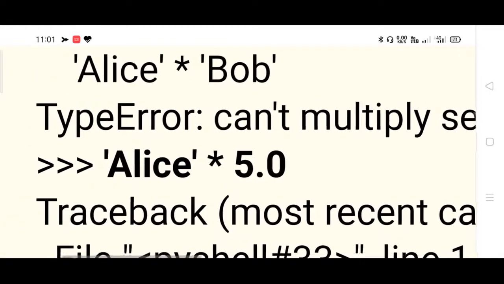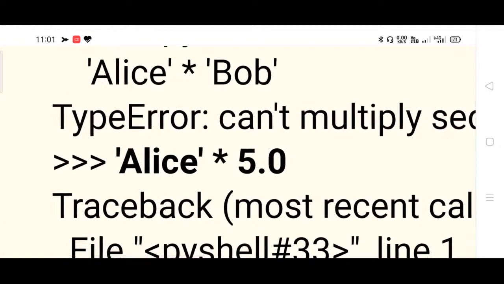If you give a real value like 5.0, see how the statement is mentioned in the command prompt. The expression is alias in multiplication with 5.0. Earlier it was 5. 5 is an integer value, it is accepted. So 5 times string replication was done. But here this cannot be understood by the compiler.